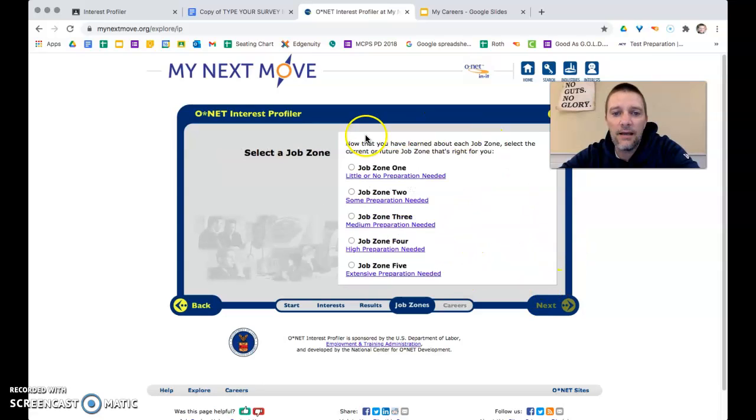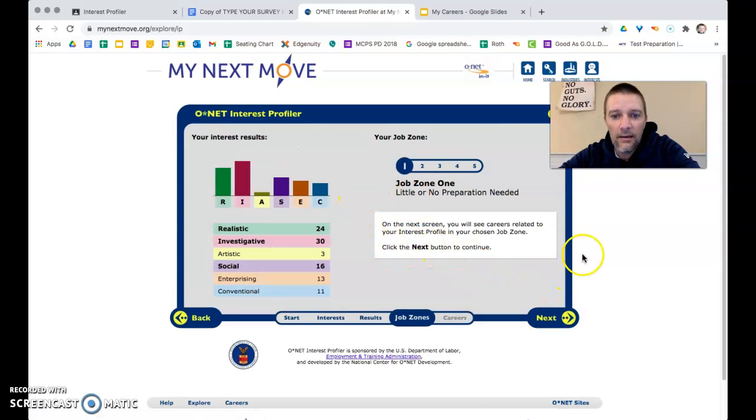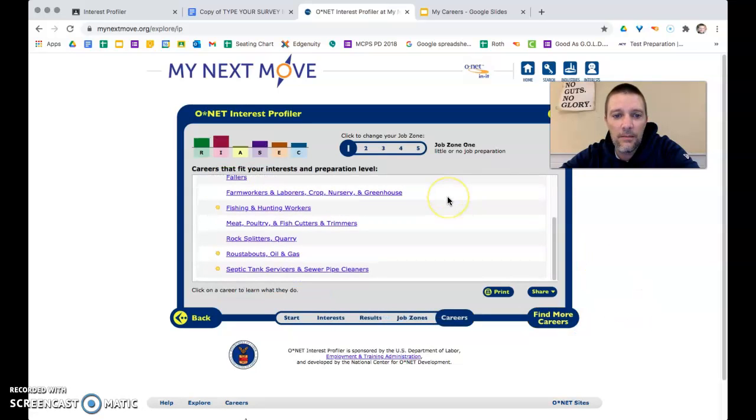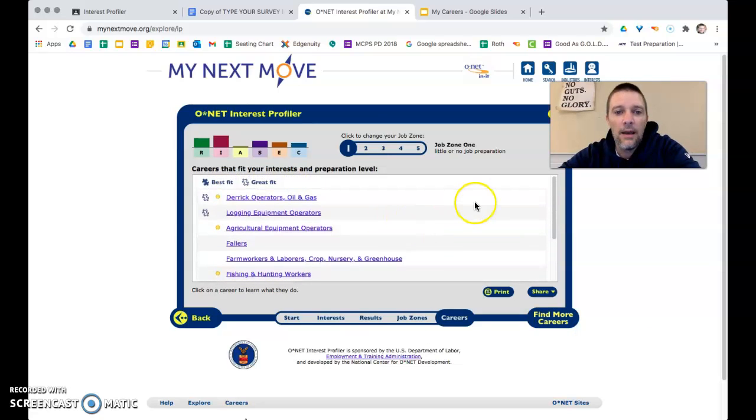So on this next slide here, it's going to tell you to select a job zone. It doesn't matter which one you select, so I'm just going to select one right out of the gate. And then hit next one more time, and it will take us to where we can see a list of careers. Now, a little word on these. Over here to the left, you'll see puzzle pieces. If there's a white puzzle piece, that means it's a great fit based on your interest. If there's a blue puzzle piece, that means it's the best fit. That means they really think you would be interested in that job.